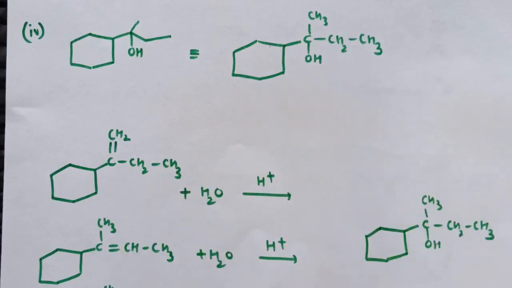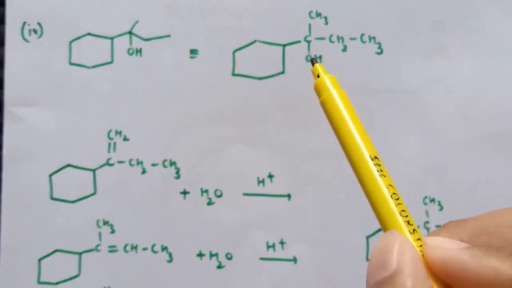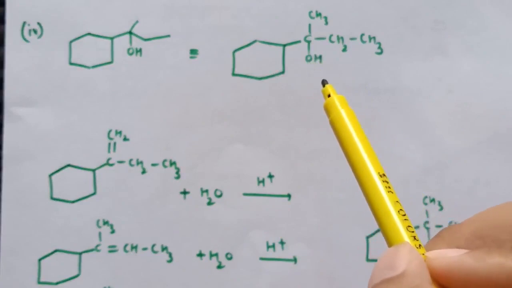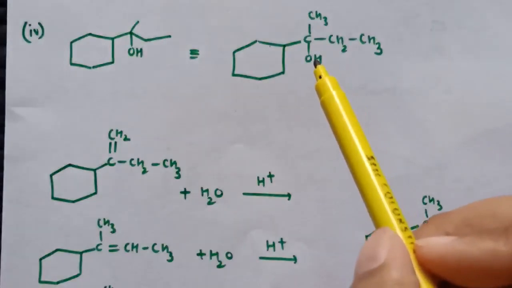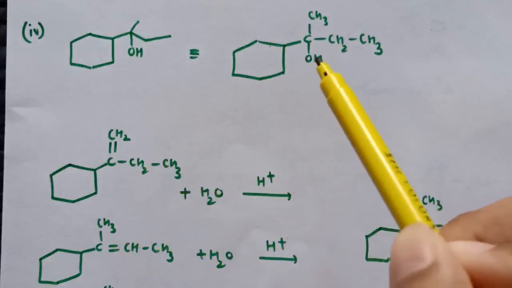Now in this question, how will you find out which alkene will give these alcohols? Since addition and elimination are reverse of each other, the general strategy is to first dehydrate a suitable alcohol to give either a single alkene or a mixture of alkenes. So for example, this alcohol is given, so first dehydrate this alcohol. And therefore these two alkenes are formed.